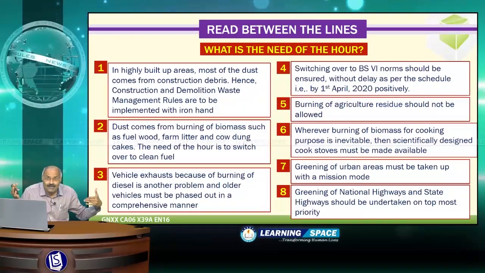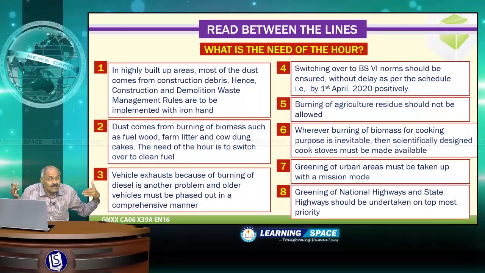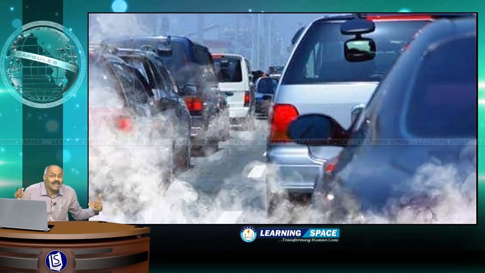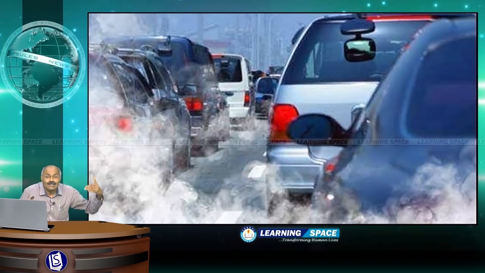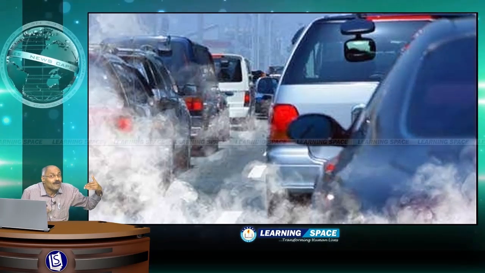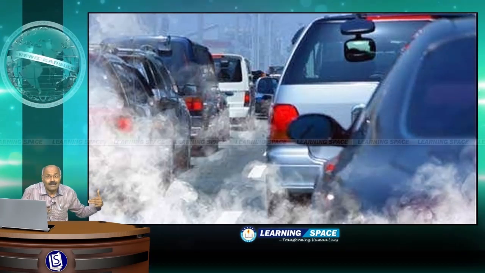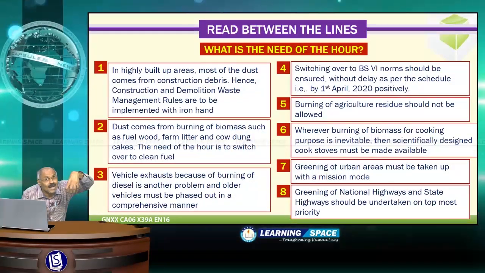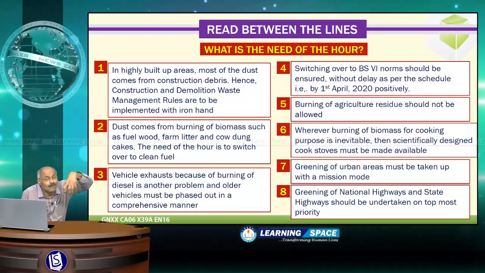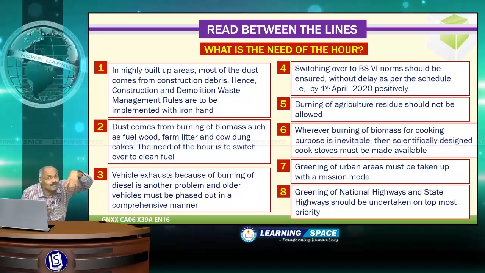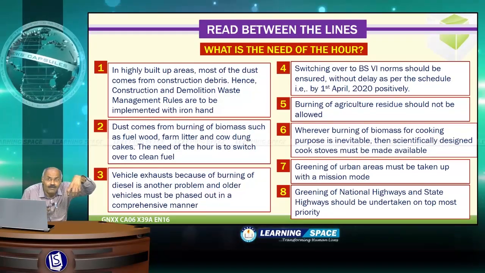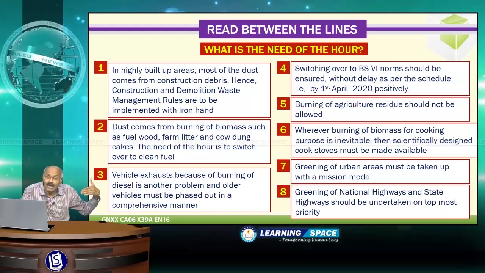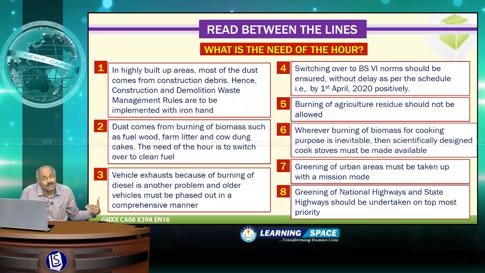Third one is vehicle exhausts, especially diesel vehicles, especially older vehicles, is the biggest problem, and they must be phased out in a comprehensive manner. Then the fourth one is switching over to BS6 norms as far as fuel is concerned, which must be implemented by April 1, 2020 without delay. Then burning of agricultural residue should not be allowed, as I have already told you.